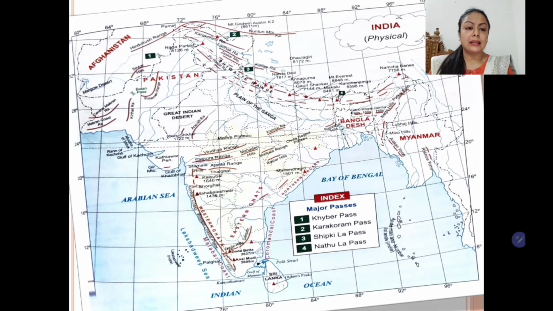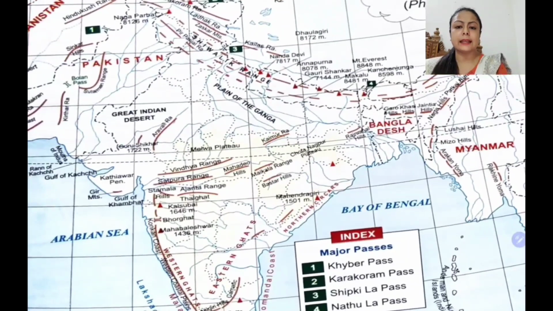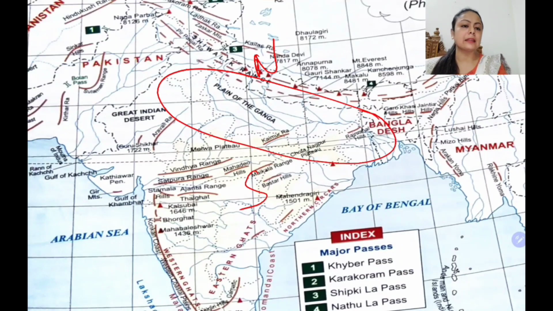So students, now we will proceed to the next physical feature, and here we will learn about the North Indian plain or the plain of the Ganga. If we look at the location of the North Indian plain or the plain of Ganga, then we can say to the north lies the Himalayas and to the south lies the peninsular plateau, and in between lies the plain of Ganga or the North Indian plain.